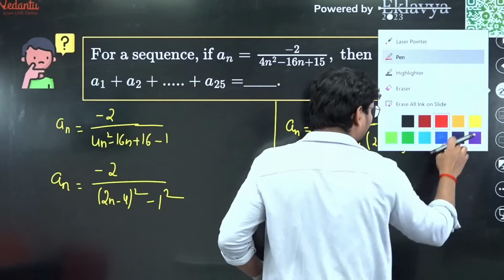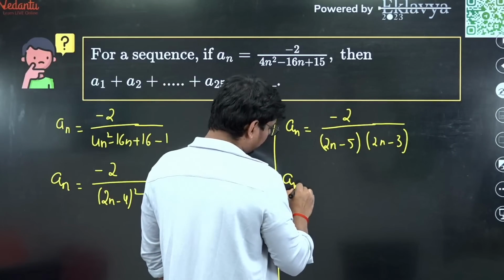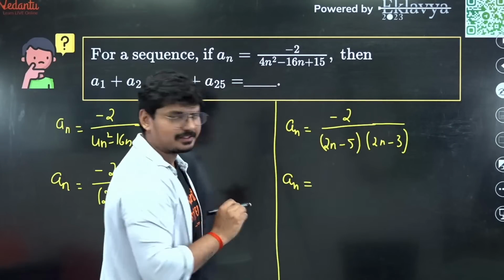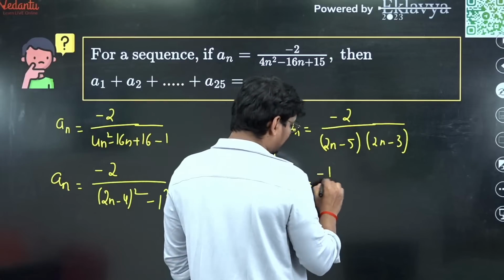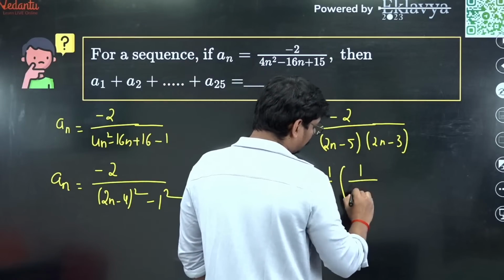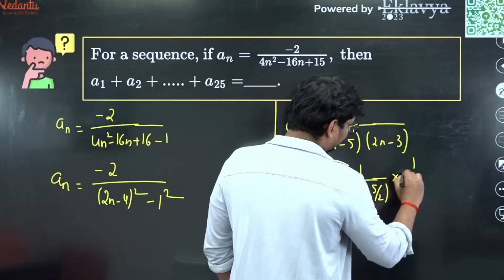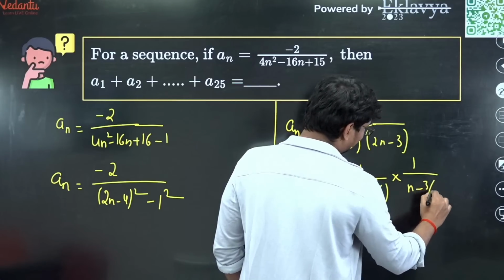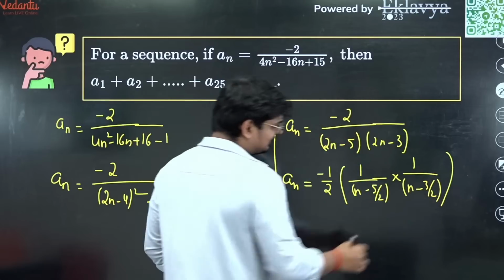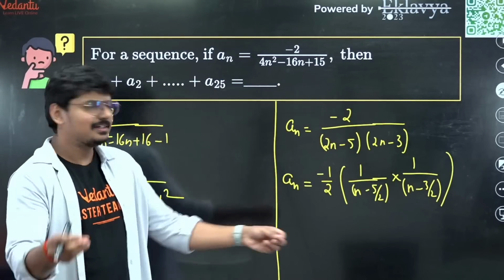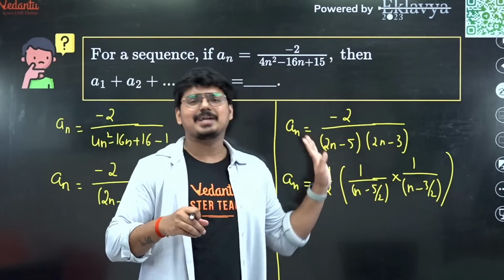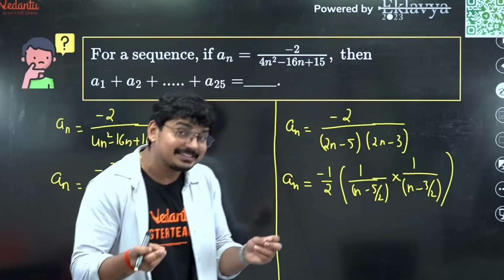So for that, what I'm doing is, if I take 2 and 2 as common here, this is what I'll be left with: minus 1 by 2 into 1 by n minus 5 by 2 into 1 by n minus 3 by 2. And you observe this, guys, my prediction was correct. You see, the difference between 5 by 2 and 3 by 2 is 1. So what does that mean?